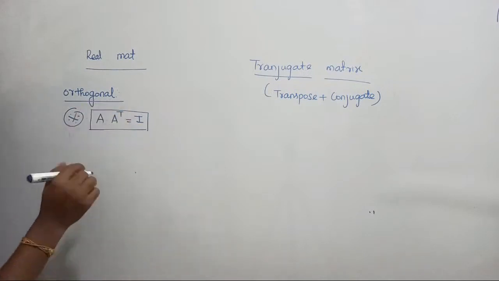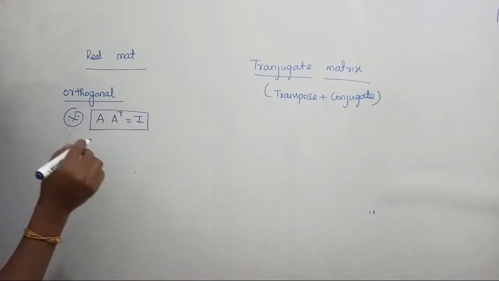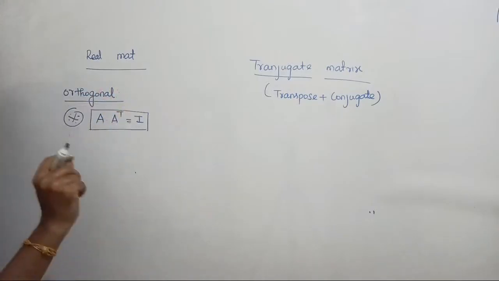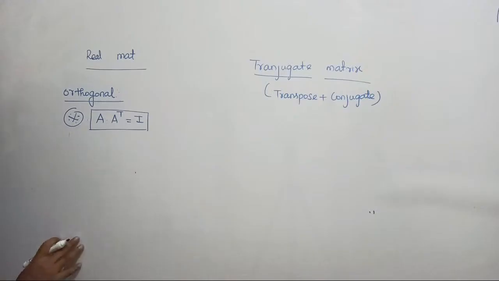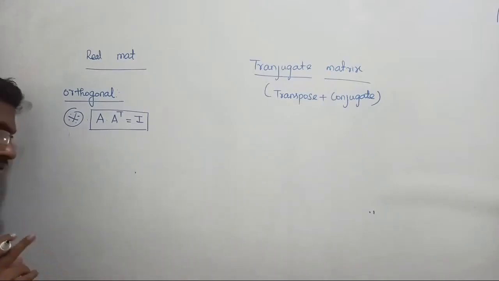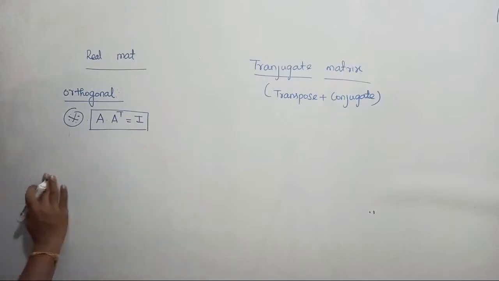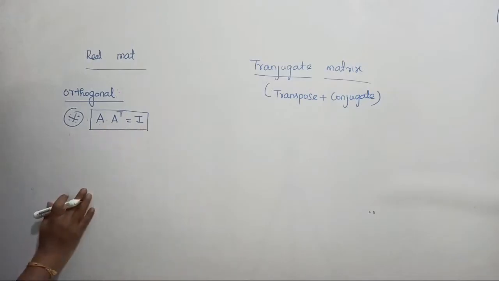Observations need to be solved. Whichever matrices give the unit matrix when A is multiplied with A transpose, those matrices are orthogonal. Observation: if you are all thinking that whenever A dot A transpose equals I, that is an orthogonal matrix, you can come to that conclusion yourselves. That is wrong actually. That is not true, right? Right, fine. Let's continue. Orthogonal matrix in the sense, this is the true value.